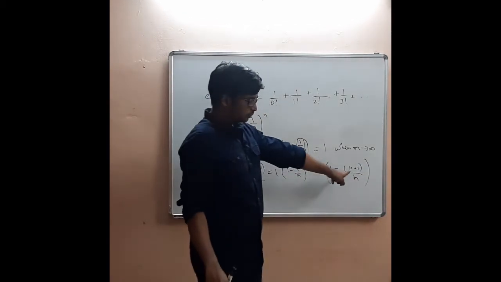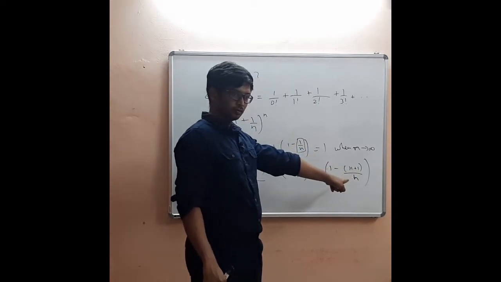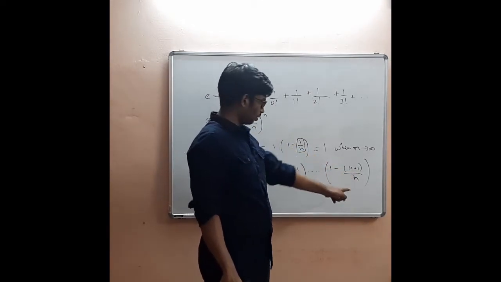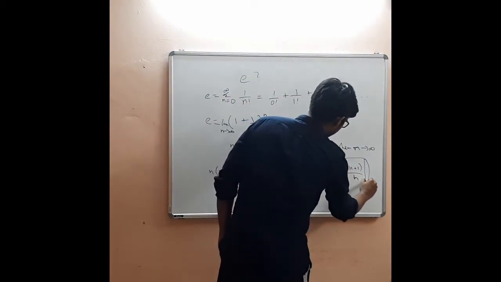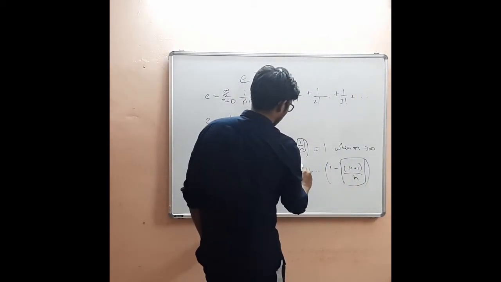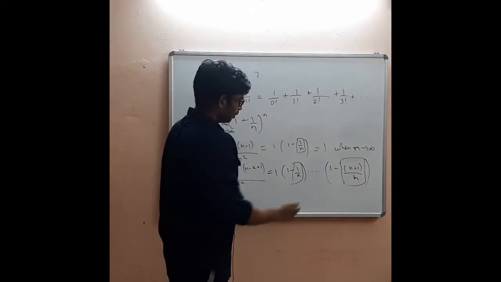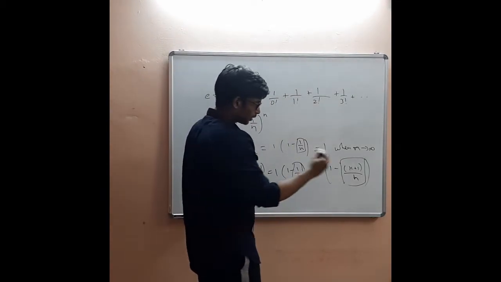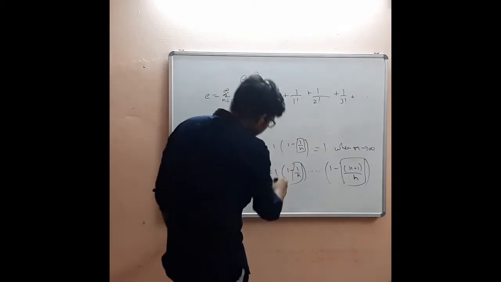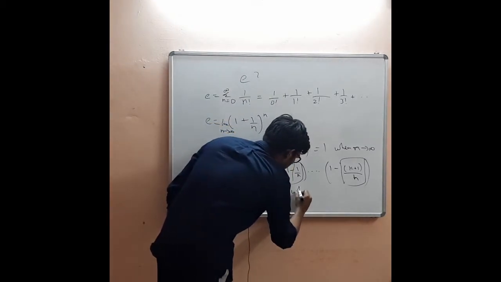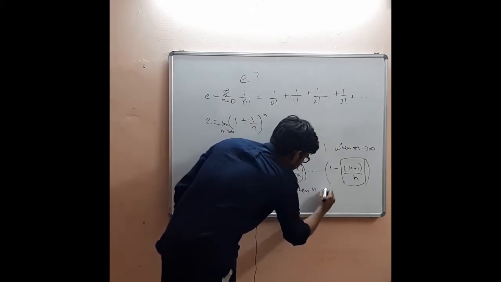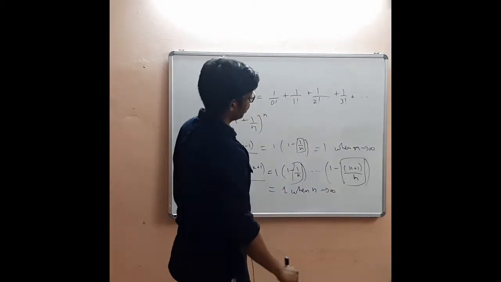This k plus 1 is a finite number. So all these terms and all the in-between terms will approach 0 when n tends to infinity, so this product is also equal to 1 when n tends to infinity.